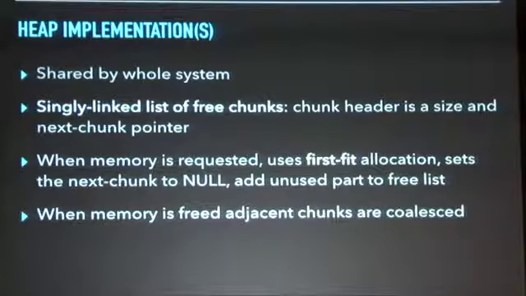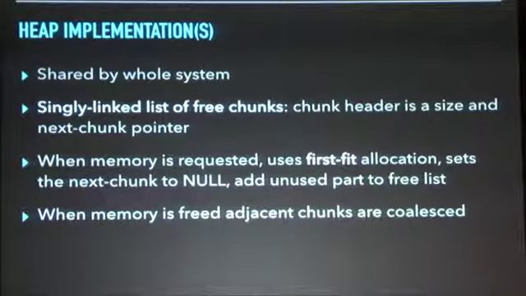So it'll walk through this linked list, find the first chunk that's big enough, set the next chunk pointer to null, and it also adds the unused part of that chunk back into the free list. So it'll write a new chunk header into the unused portion of that chunk and then put it into the list again so some other task can use it. And when memory is freed, for most of the implementations, the adjacent chunks are coalesced. So if you have two adjacent regions that are free, that becomes one chunk in this linked list.